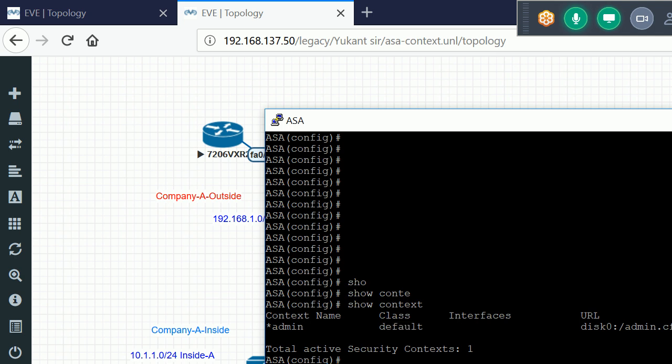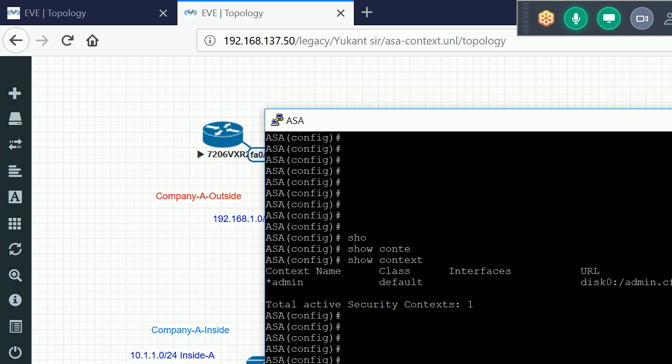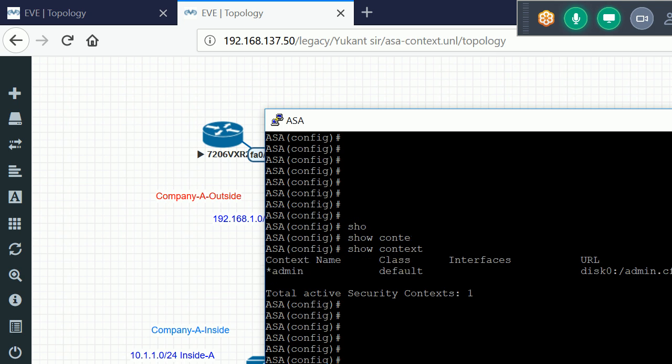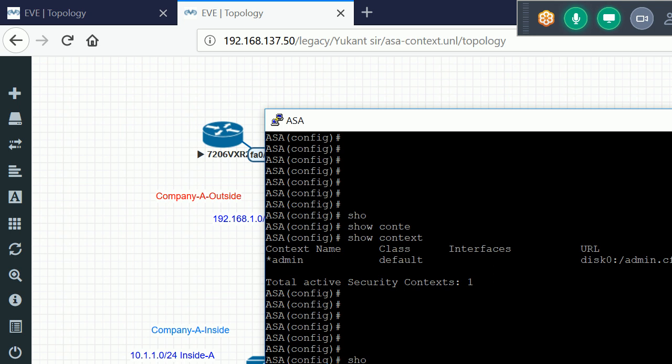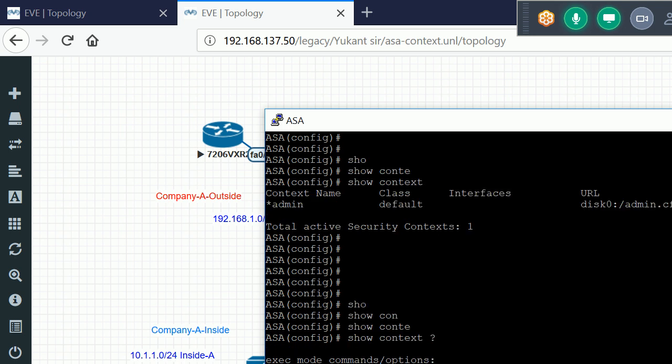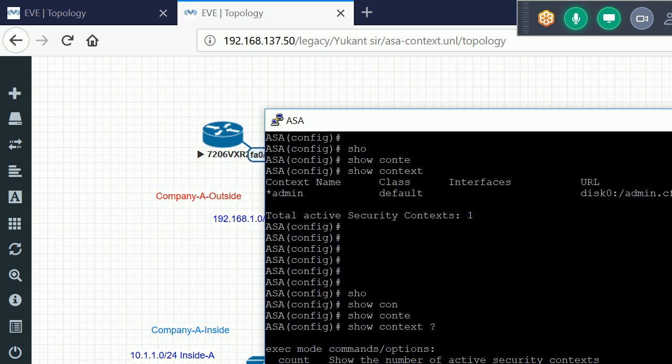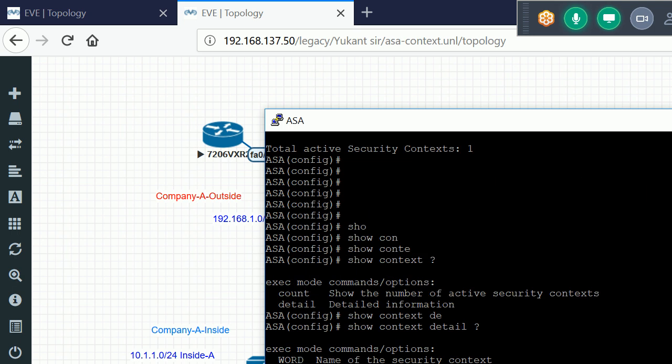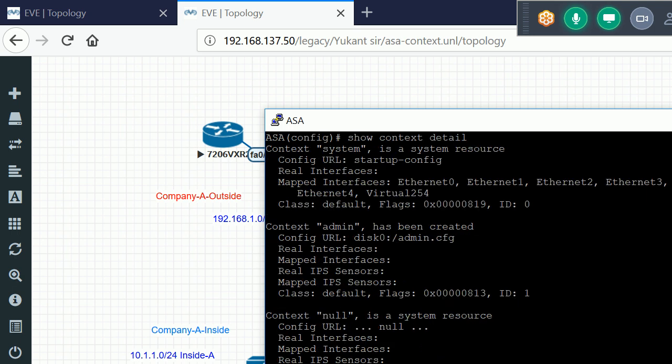If I run this command, show context detail, it gives us detailed information regarding that context. This admin context has been created. This is a config file. These kinds of things are there.